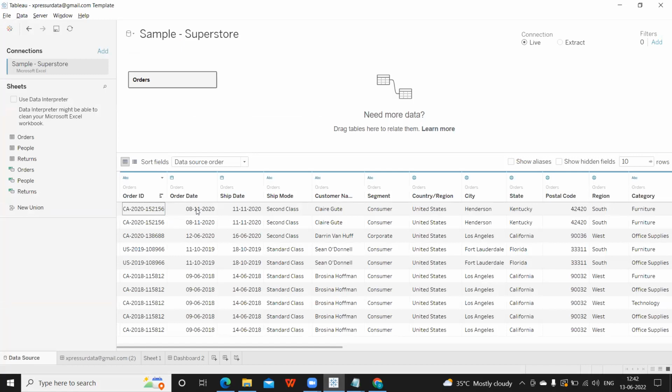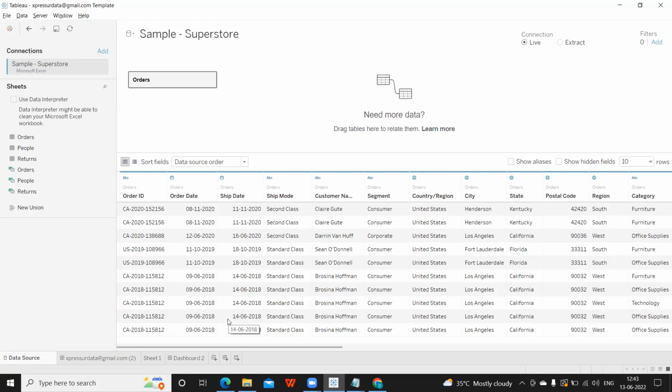Suppose we have a date here. Assume by default in the data that you are getting, this is not of date format. Assume this is of string format. So by default it is treated as that, but by seeing that you can understand this is a date. So by clicking on this you can change the data type of that. Okay, so like this we can change.